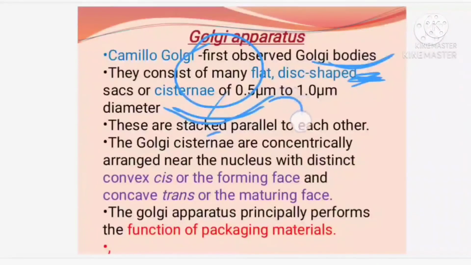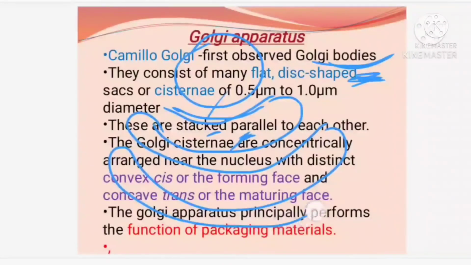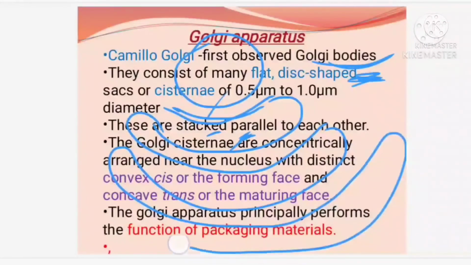Now, when they are forming new ones, how is it happening? The inner side becomes concave. Again they are forming, this is convex. Again concave. Again convex. Again concave. Like this the Golgi bodies are formed. They have two phases. One is the convex phase, which we call the cis phase or forming phase, and the concave phase, which we call the trans phase or the maturing phase.